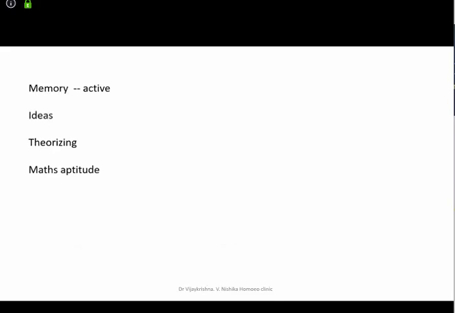Vijay said it's a remedy for good intellect. There are 4 rubrics that I could identify in calculus which belong to good intellect: memory active 1 mark, ideas abundant 1 mark, theorizing 1 mark, and mathematics aptitude. Okay, those are the intellectual symptoms of calculus.